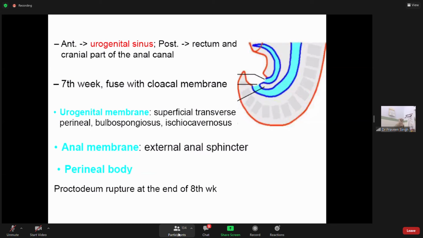उसका नाम कहाँ से proctoscope पड़ा? इससे, क्योंकि ये proctodeum है, proctodeum में enter होता है. Again, let me tell you, the lower part of the GIT has communication with the proctodeum. The cranial part of the GIT will have communication with the stomodeum, or somewhere written stomatodeum, which is the oral cavity. Okay, I hope I have made myself clear.